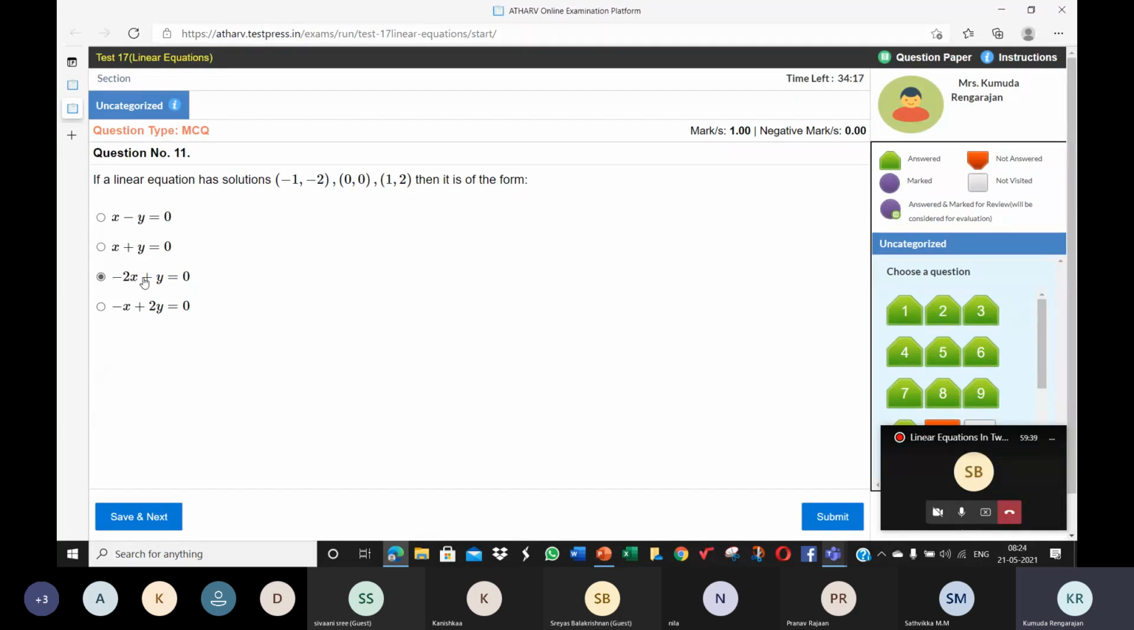That means when you make a graph of this equation, these 3 points will lie on the straight line of this graph.